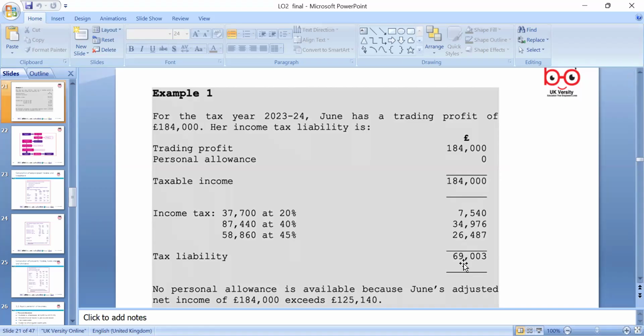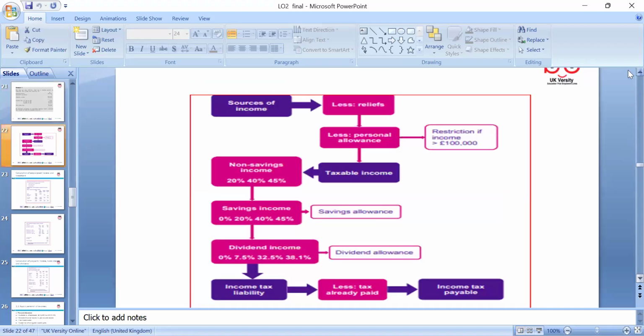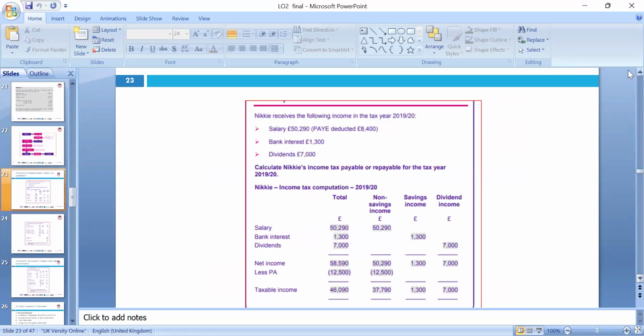So there is no personal allowance. Any questions here, please? Any point you want to clarify? Okay, we need to look at and apply the tax rate accordingly. We look at the Finance Act, and nowadays we can use online calculators and put in the figures: source of income, less any relief, personal allowance, non-saving income, whether you're a basic, higher or additional rate taxpayer, and the dividend rates, and then apply accordingly. Tax planning is legal.